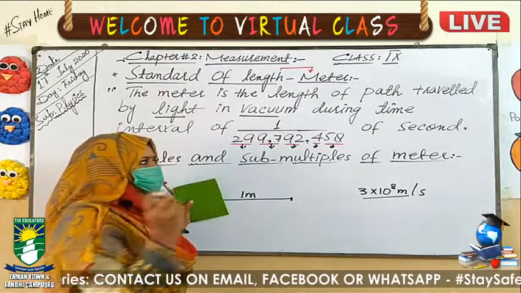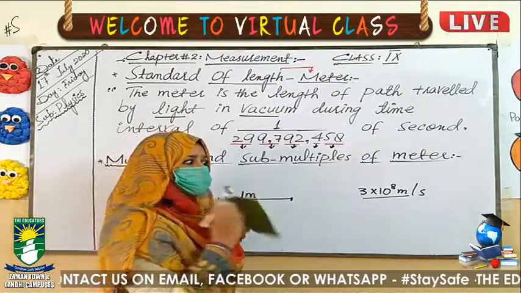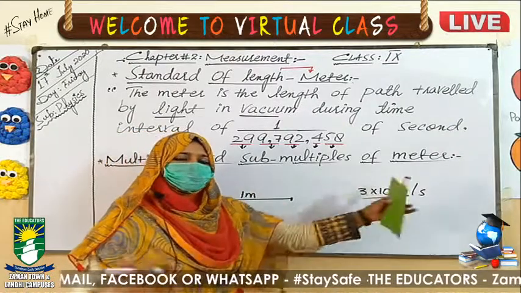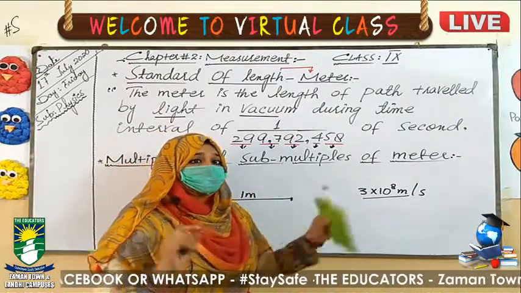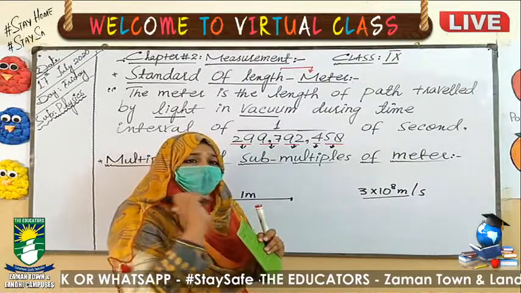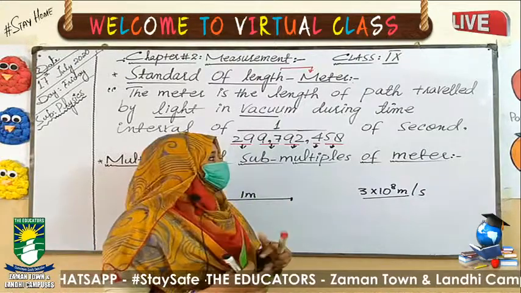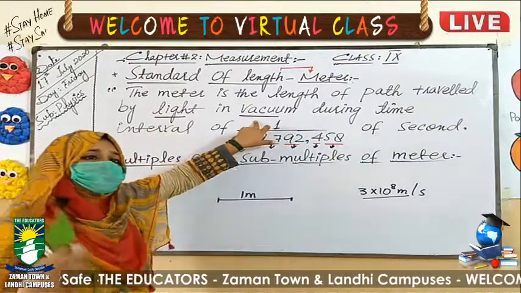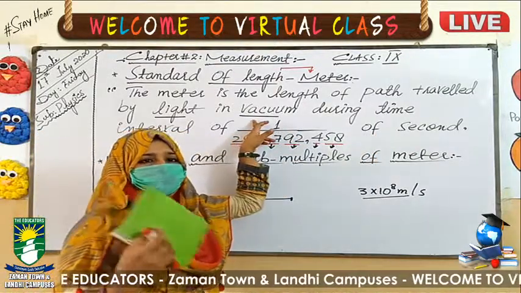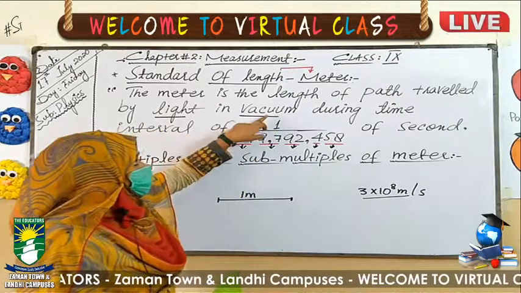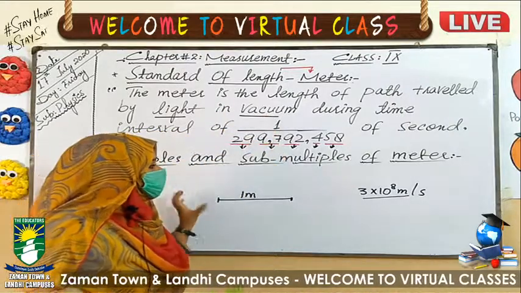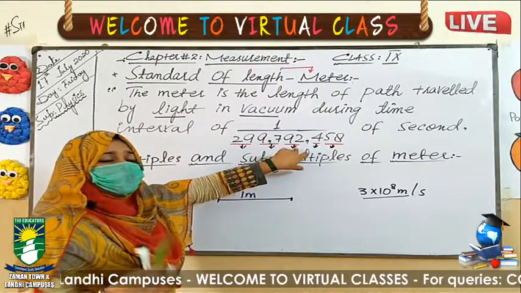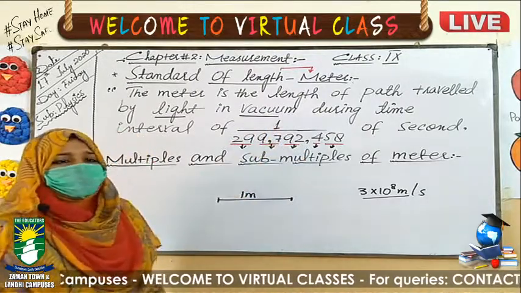It is a bit difficult to understand how this distance is covered, because we have the scale of 1 meter, but how much length is present in 1 meter, how was it assigned? It was assigned by the speed of light in vacuum. Vacuum means a place where no gas is present. The distance the light covers in vacuum in that fraction of a second is known as 1 meter.